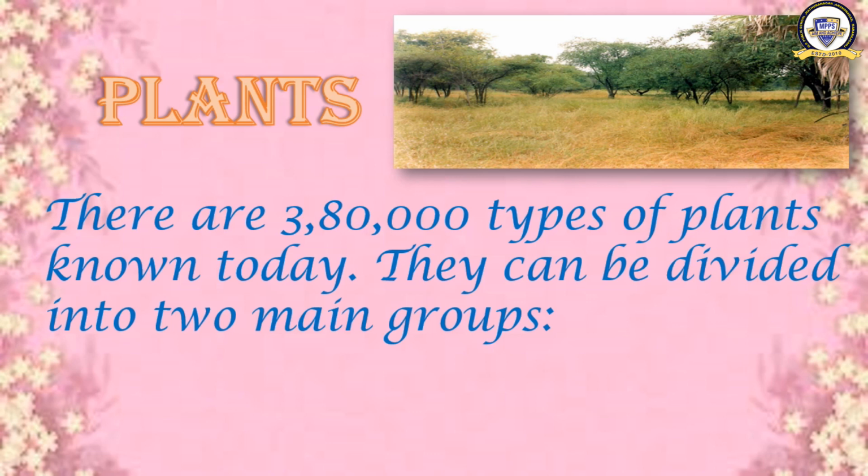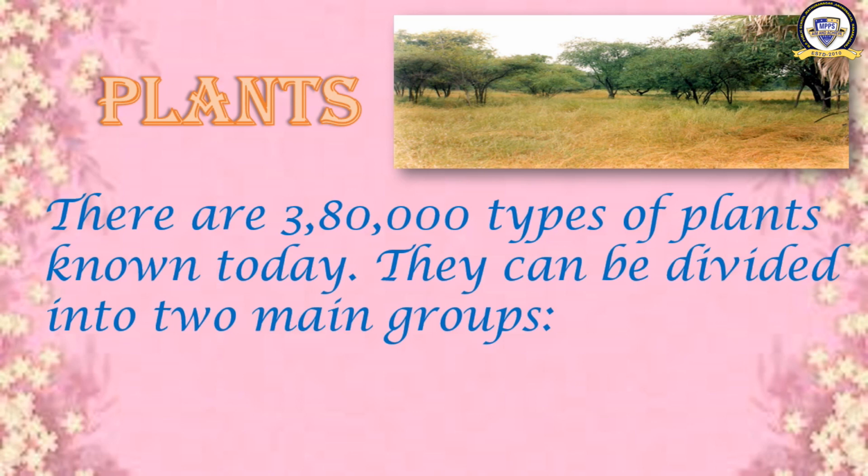There are 3,80,000 types of plants. They can be divided into two main groups. Don't misunderstand that this is the total number of plants found on the earth. It is the total number of varieties of plants, different species of plants found, like a flowering plant or tulsi, then banana, grass. In this way there are different kinds of plants.